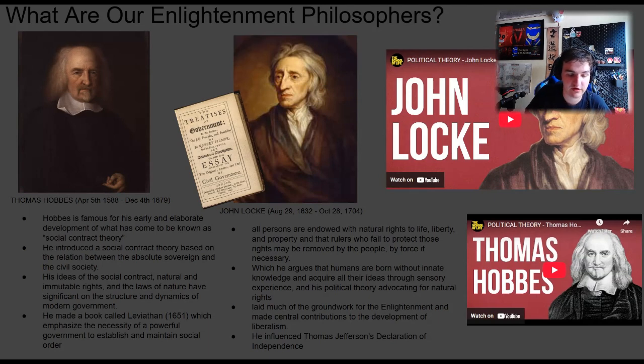He wrote the Leviathan, which was published in 1651, and which emphasized the necessity of a powerful government to establish and maintain social order and free people from violence and war. He also took people back in time to what is known as the state of nature, when humans were hunter-gatherers hunting for food.